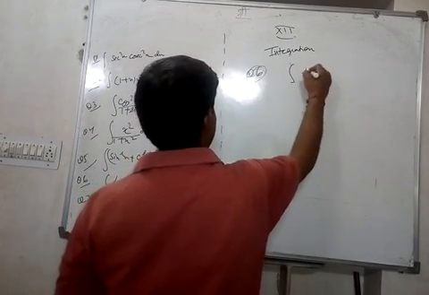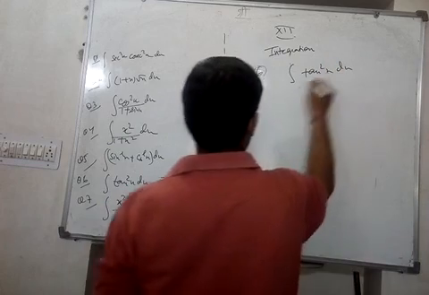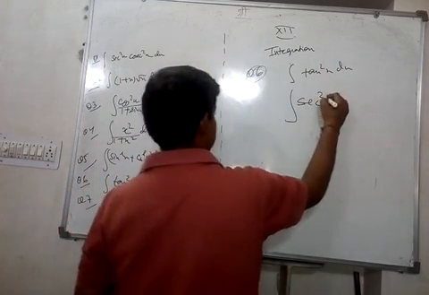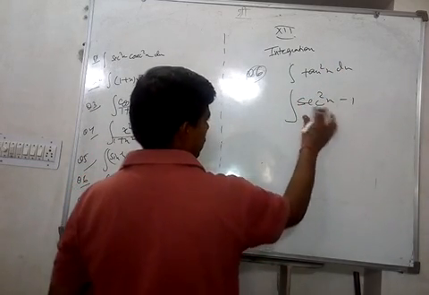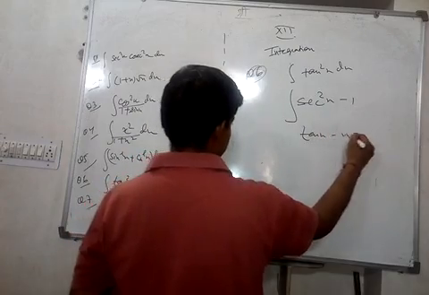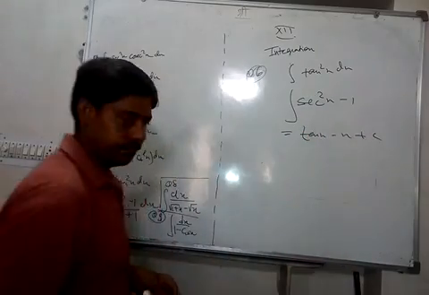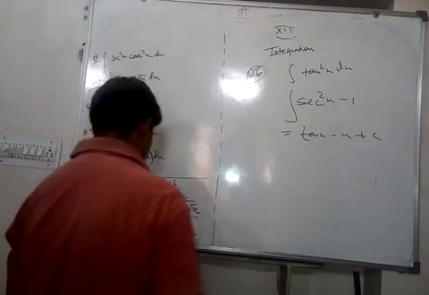Tan inverse x we have already done. Tan square x can be written as sec square x minus 1. This is tan x minus x plus c. Done. Okay. Next question.